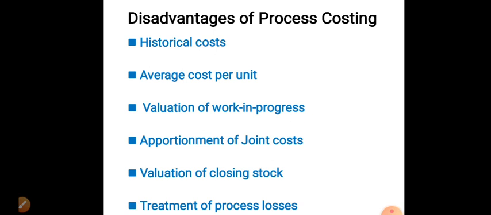Next one, treatment of process losses. If there is process loss, there are two types of losses, normal loss and abnormal loss. If there is any normal or abnormal loss in the process industries, treatment and valuation of process losses are difficult. There are some difficulties at the time of calculation of the normal and abnormal losses.